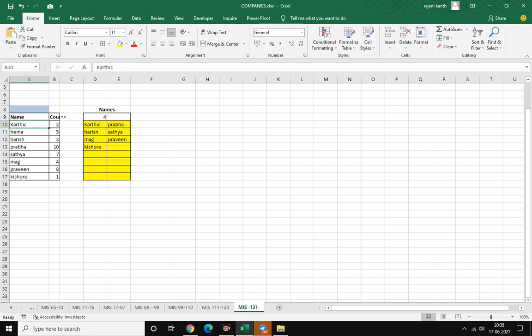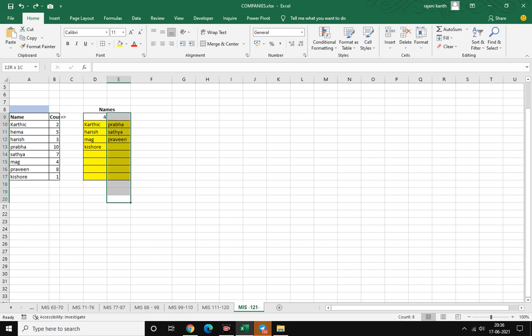If you add a 6 here, M also comes because it is greater than. If it is less than, say 4, the name will come over here. I will explain how to do this.